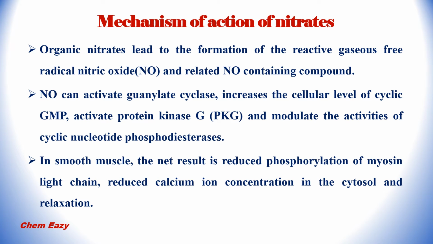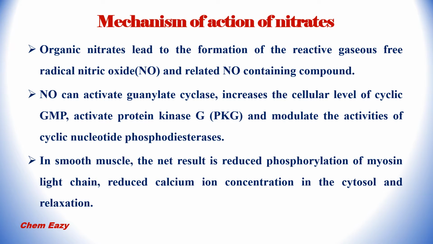This is a general mechanism of action of nitrates. Organic nitrates lead to the formation of the reactive gaseous free radical nitric oxide and related nitric oxide containing compounds.